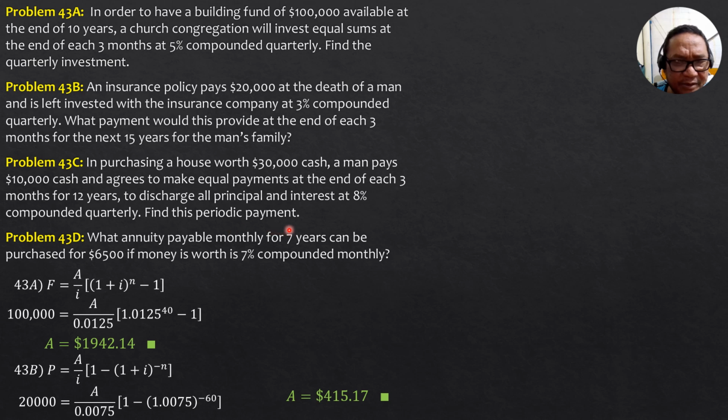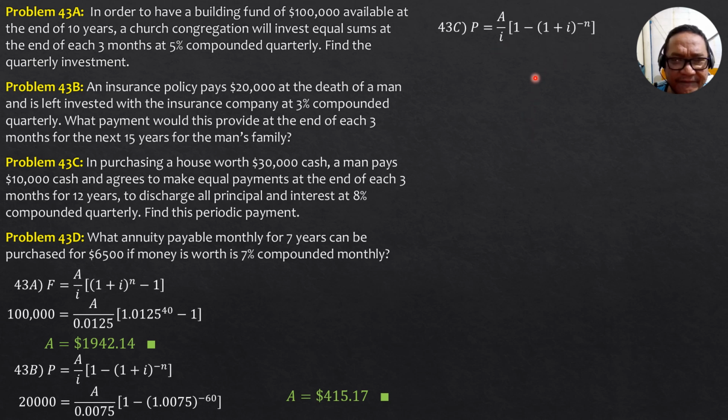Find this periodic payment. So the net cash or the net present value of the house would be 30,000 minus the down payment, which is 10,000, so $20,000, and it is equated to A over I, quantity 1 minus quantity 1 plus I to the negative n.